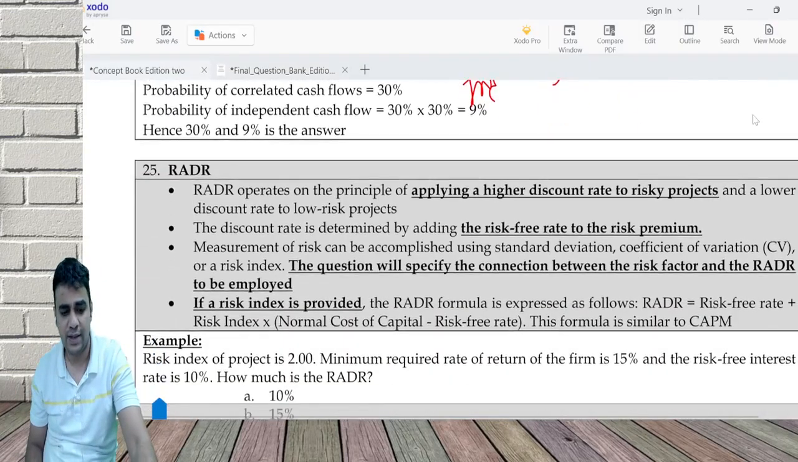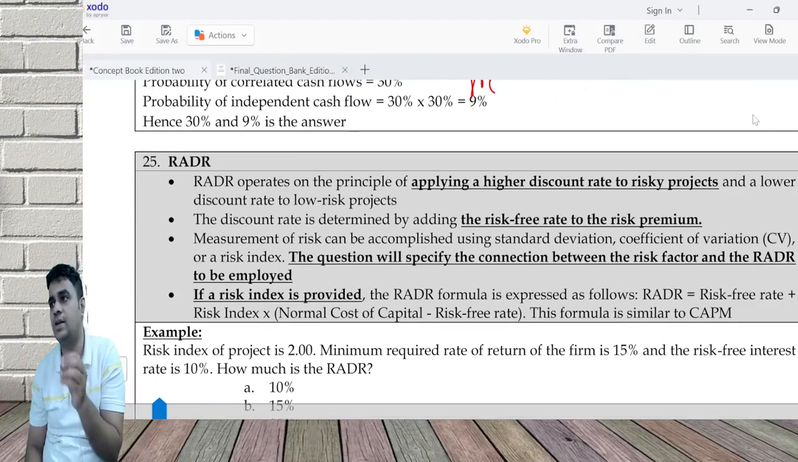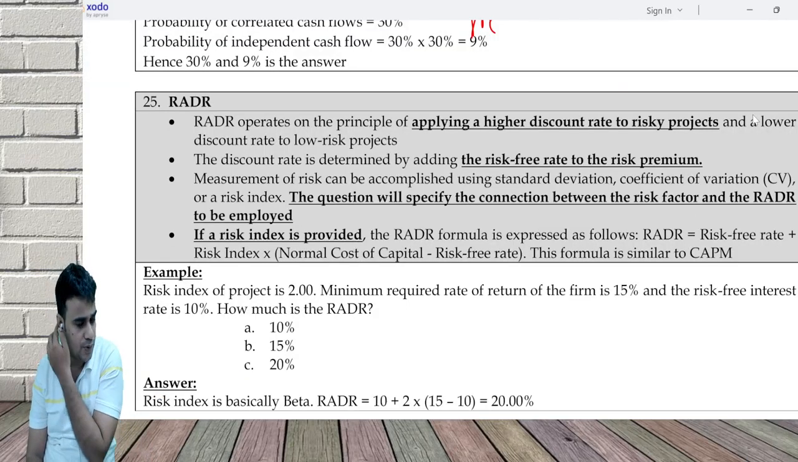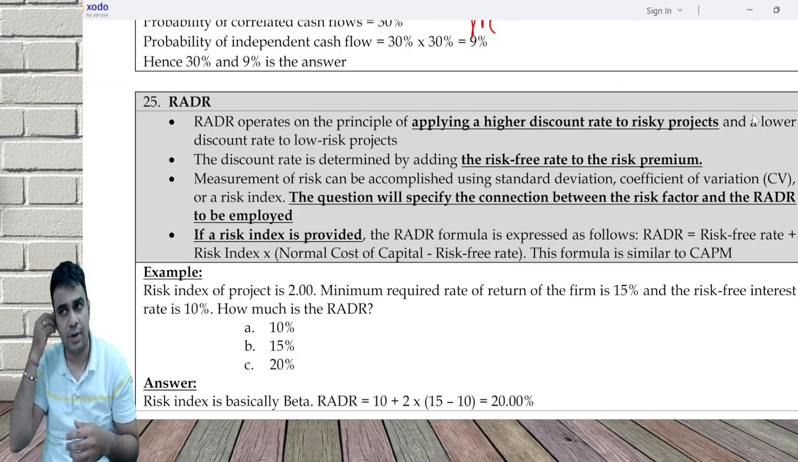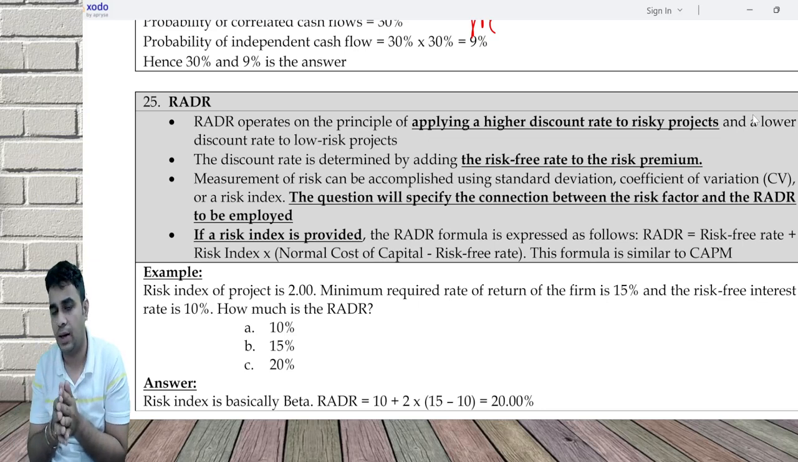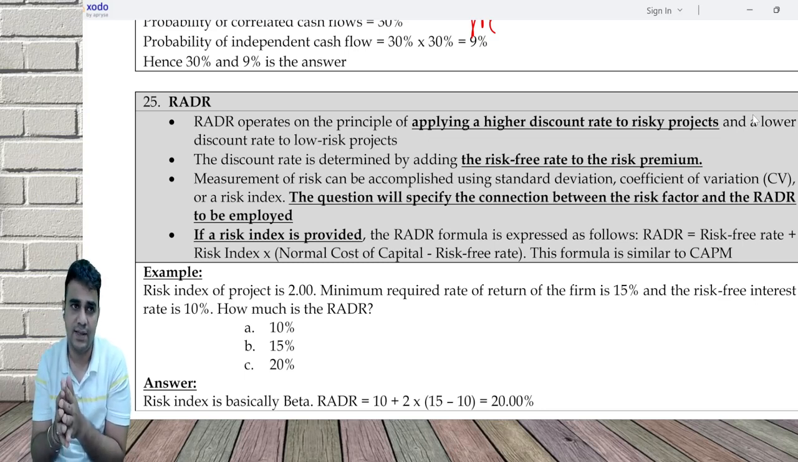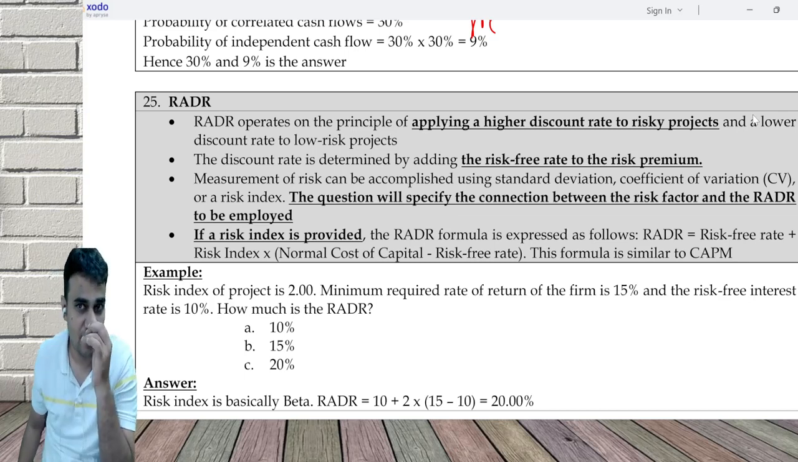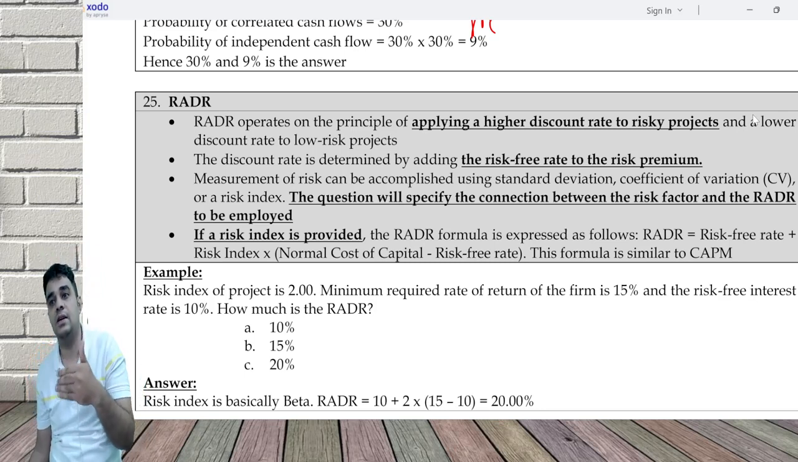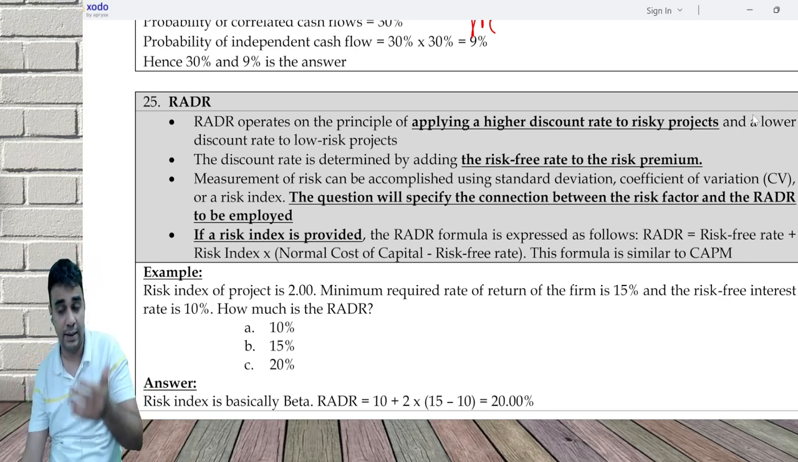Okay, I'll move to the next segment, which is the easiest of the lot, called the RADR and CEF approach. I think among the various items in this chapter, RADR and CEF is the easiest of the lot. Let me first explain what RADR and CEF are. RADR basically says the discount rate which we use cannot be the same for all projects. If you have a certain project which is more risky, then you will have to use a higher discount rate, and less risky, a lower discount rate.